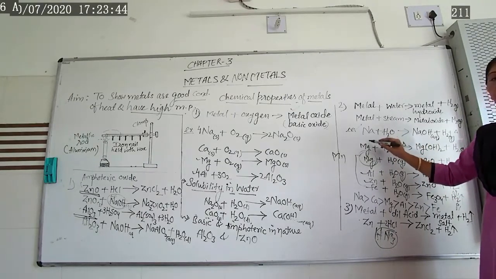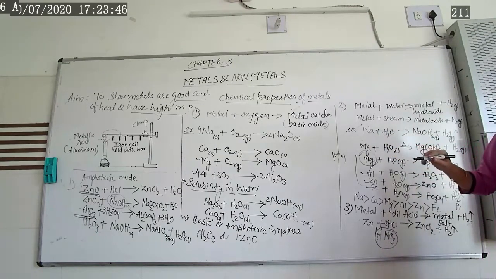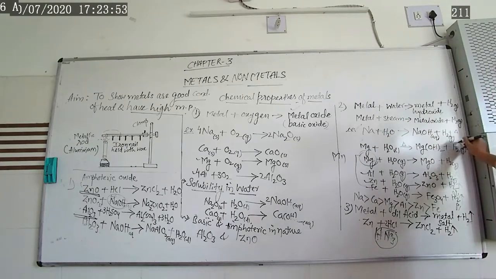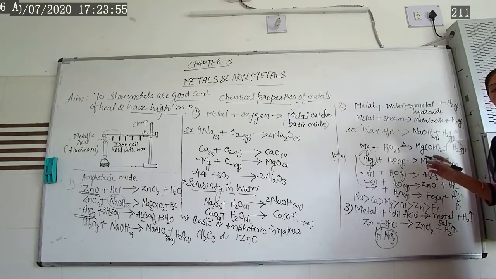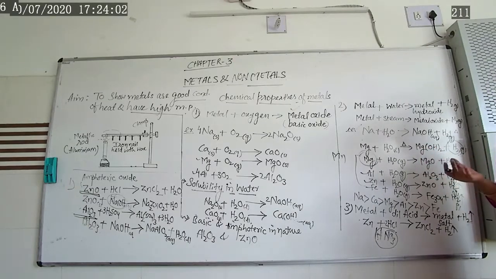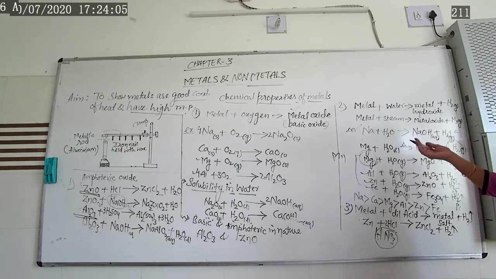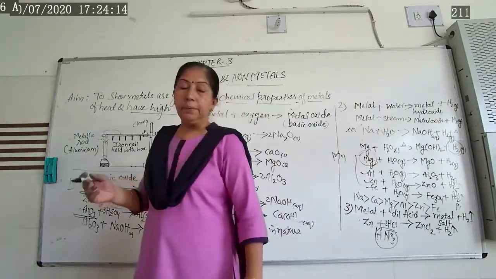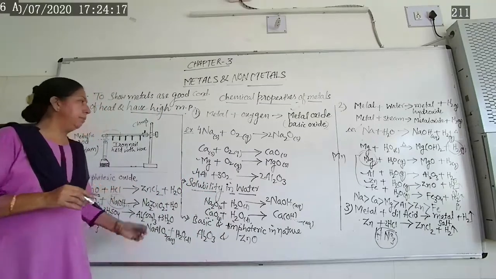Due to that reason, we are saying magnesium as well as calcium are lighter weight elements, and lighter elements are more reactive. As soon as this hydrogen gas is produced, these are bubbles. Hydrogen is what? Lighter than air. These bubbles strike on the surface of water, and the metal tries to float on the surface of water. So you have to remember this chemical property. Today we have learned chemical properties as well as physical properties.